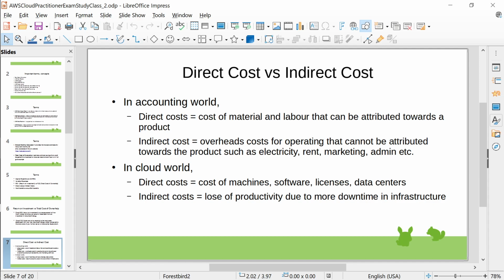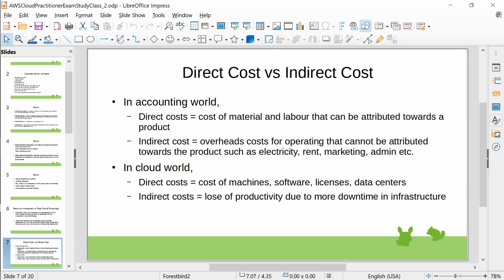So in cloud, the direct cost is how much you're actually paying for machines, software licenses, data centers, and networks. The main indirect cost in cloud is availability, scalability, performance, and productivity, all of which multiply, right? But you cannot really attribute it and say that because of this machine my productivity is saved.